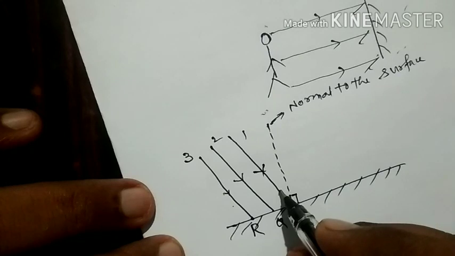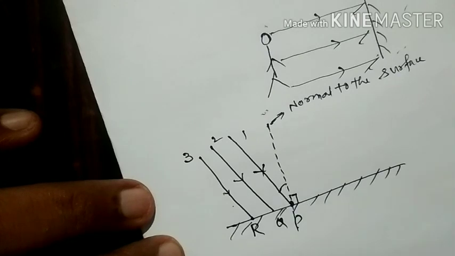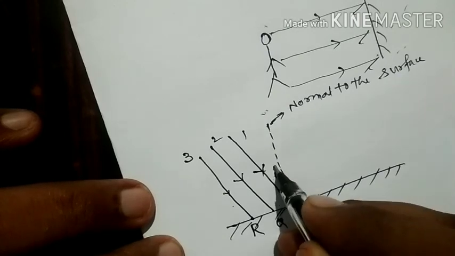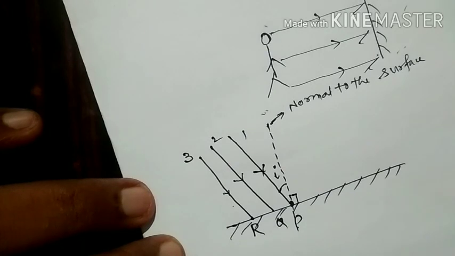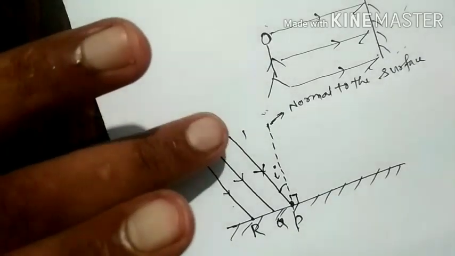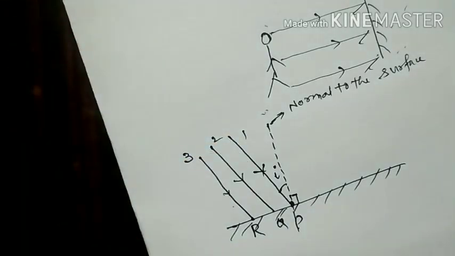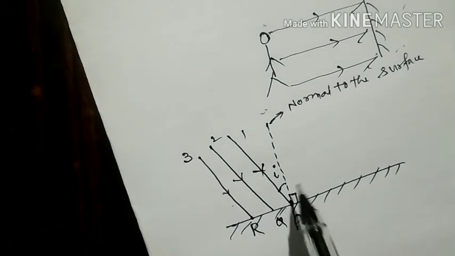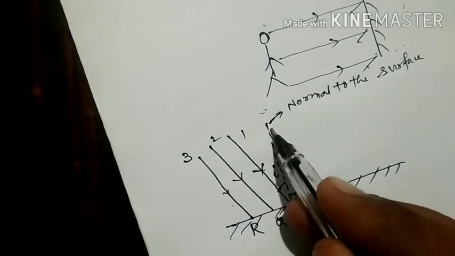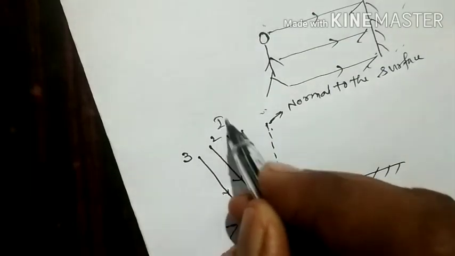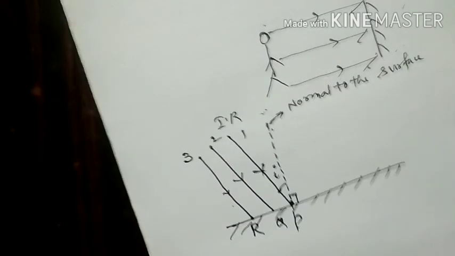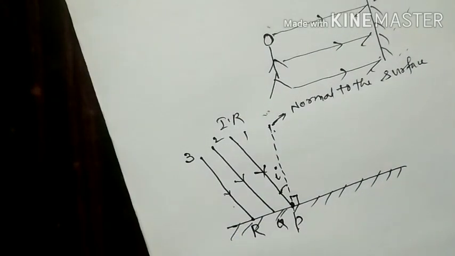The angle between the incident ray and the normal we call the angle of incidence. Whenever two lines meet at a point, they constitute some angle, and the angle between the normal and the incident ray, the light ray that is incident, is called the angle of incidence.